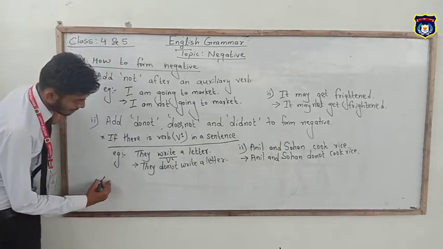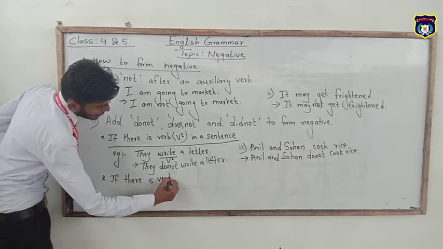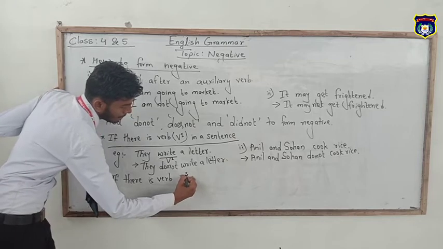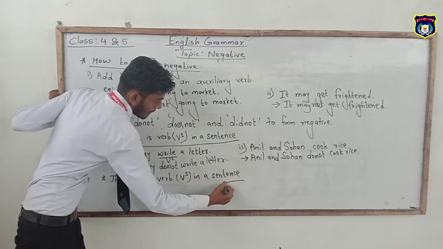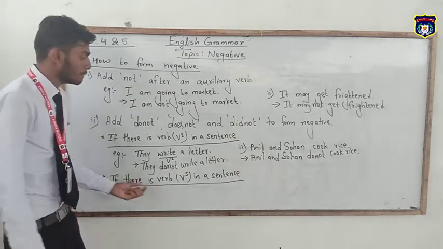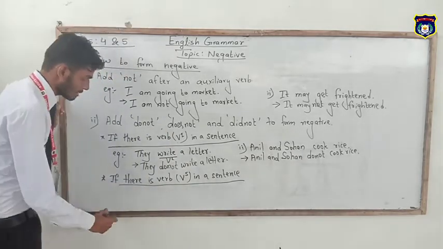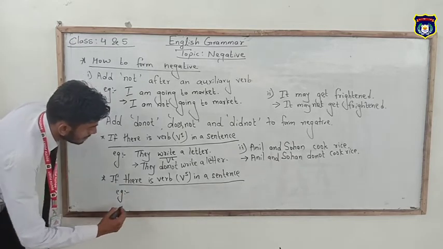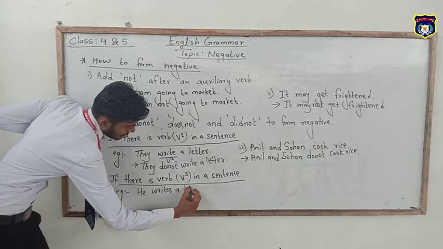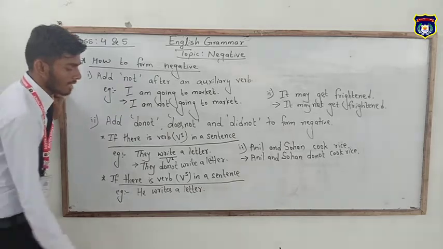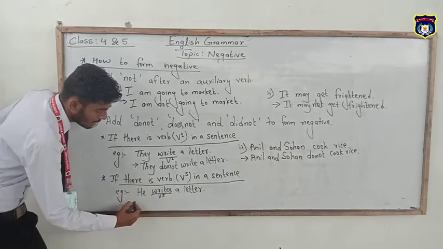Another one is if there is verb V5 in a sentence. If there is verb V5 in a sentence, we have to add does not before the main verb to make it negative. Just like example, he writes a letter. In this sentence, writes is a main verb and it is in V5 form, so we have to add does not before the main verb to make it negative.